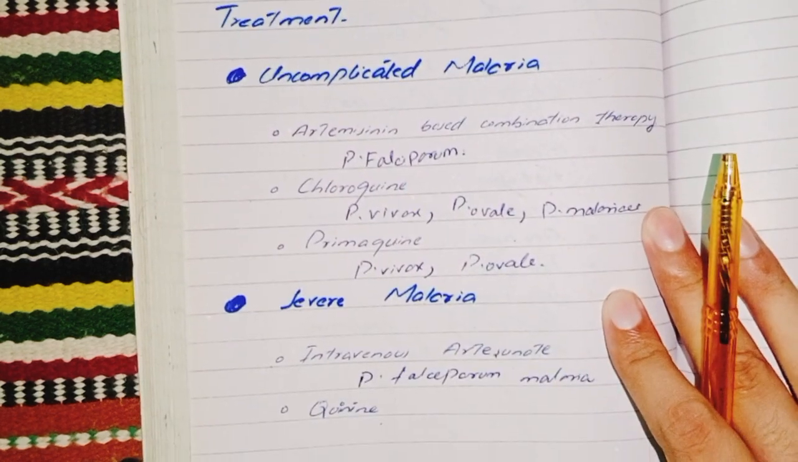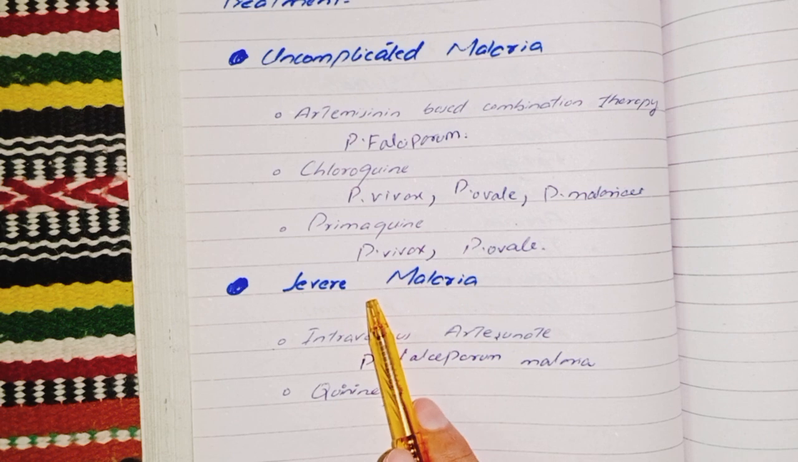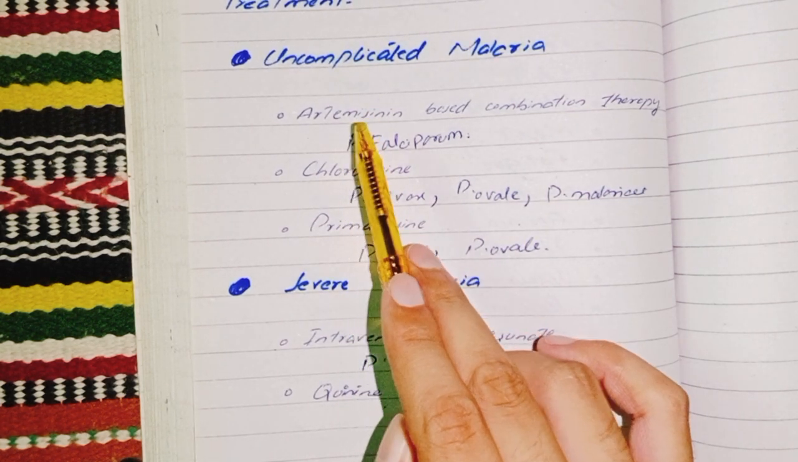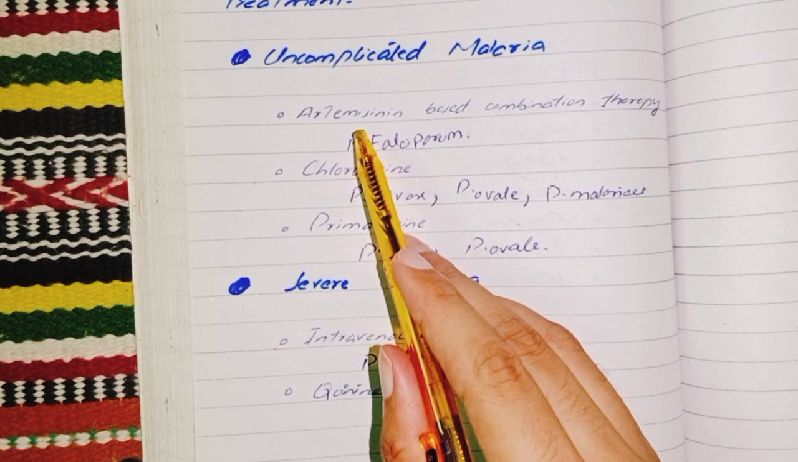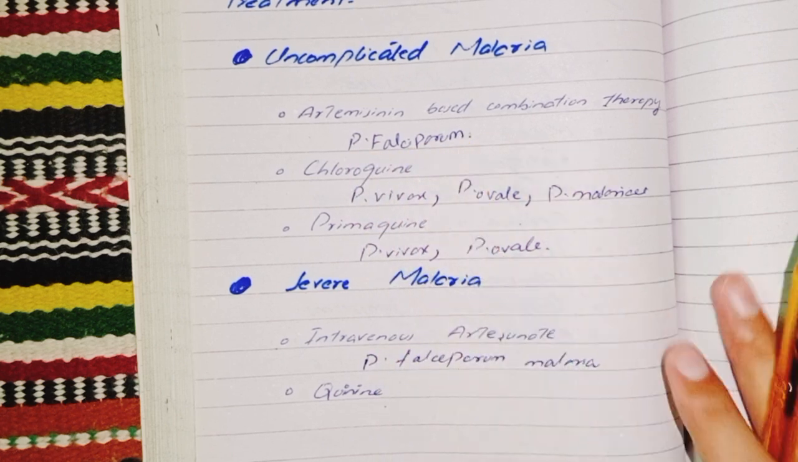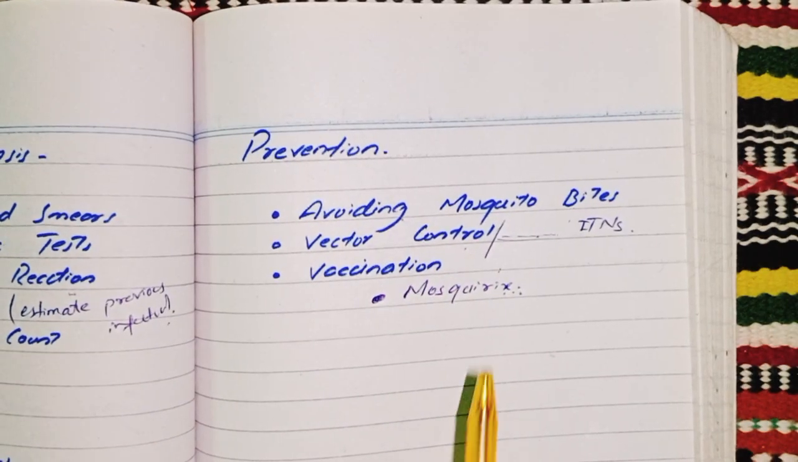Treatment options: there are two treatment options, uncomplicated malaria and complicated malaria. We use three medications for uncomplicated malaria, and artemisinin is the first line drug used for Plasmodium falciparum. We use intravenous artesunate and quinine for severe malaria. Then I talked about the preventive measures.